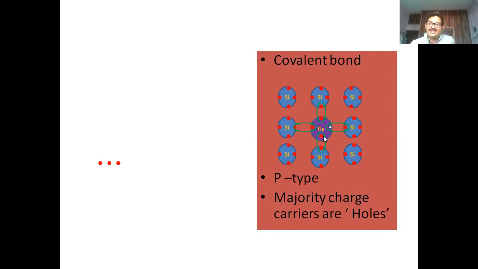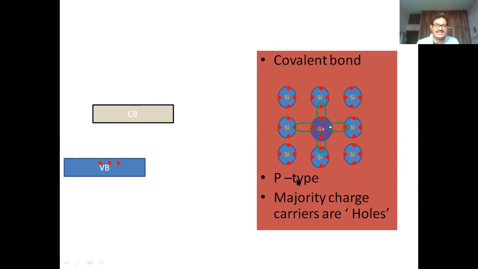That's the reason this hole will allow the migration of the other neighboring electrons into it. So this electron will now move to this particular hole. A hole will be created here. So this electron moves to here, hole will be created here. This electron moves to here, hole will be created here. Like that, when you are observing, it looks like the hole is migrating from one end to the other end. So that's why we normally say that here the majority charge carriers are holes. So positively charged holes will carry the current. So that's why we normally call it a p-type semiconductor.